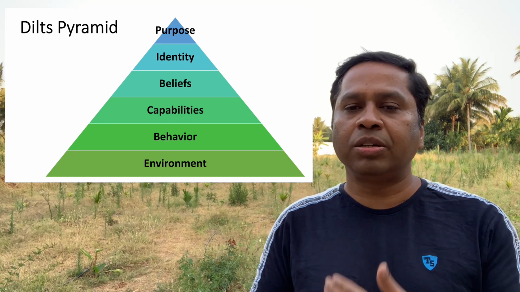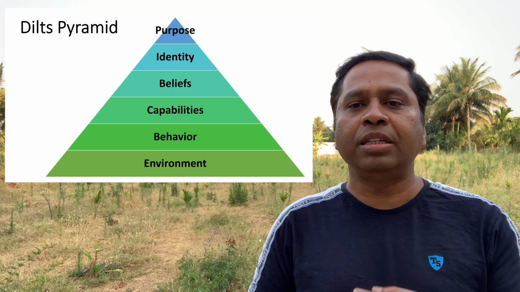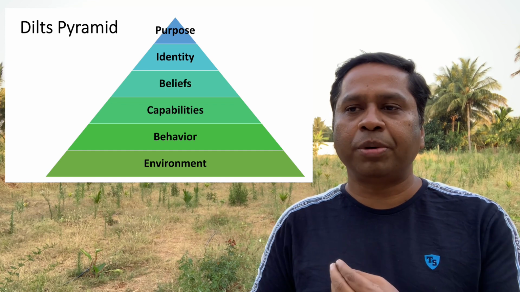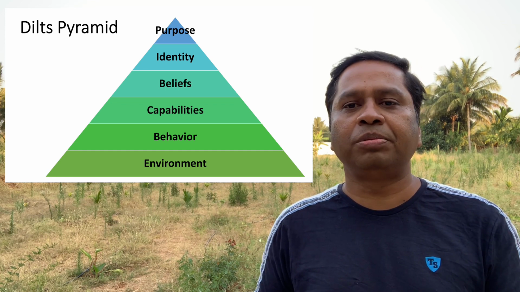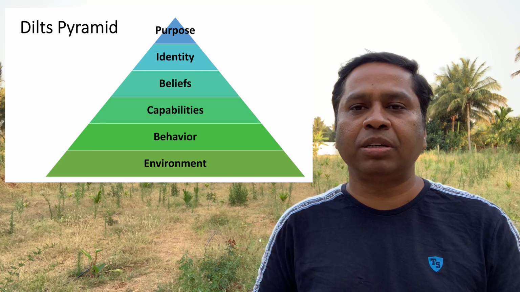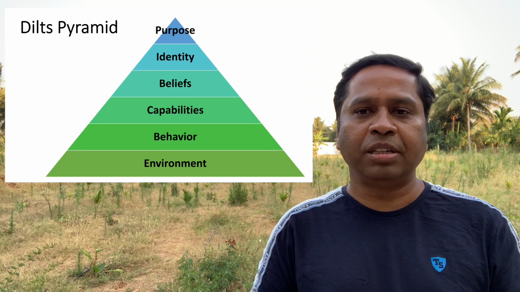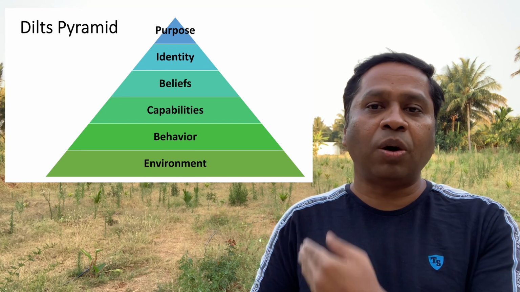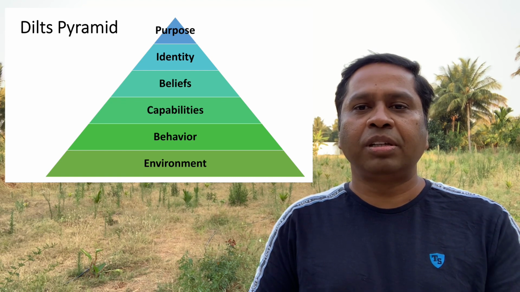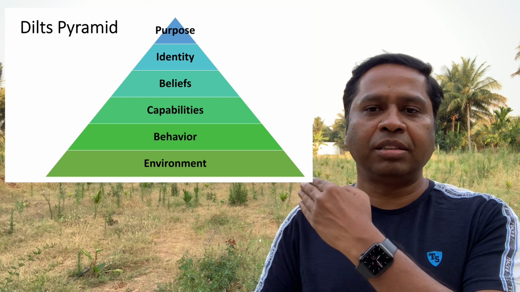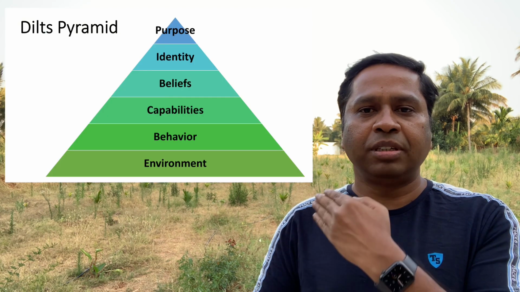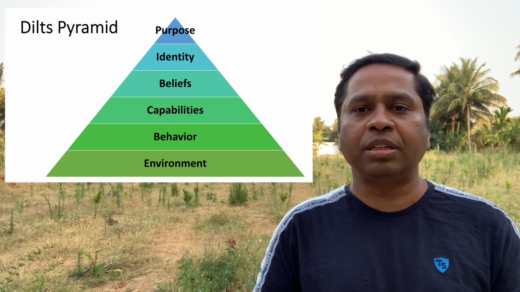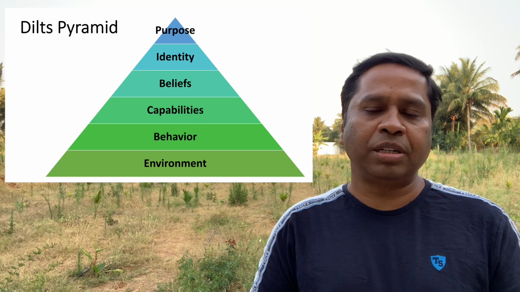The important thing about these logical levels is we should be completely in sync in all the levels. For example, we cannot have one purpose and try to do different things at the behavioral level or try to achieve different things at the environment level. That won't work. So we should be completely in sync within ourselves in all the levels. We should have the correct purpose and identity, beliefs and abilities and actions, so that we can bring effective change within ourselves and in the environment.